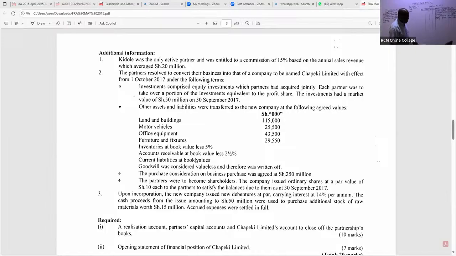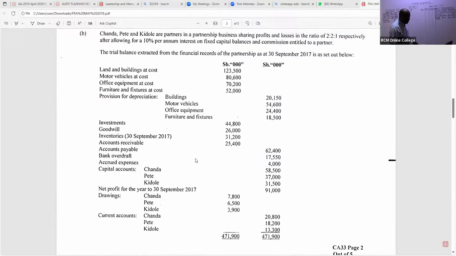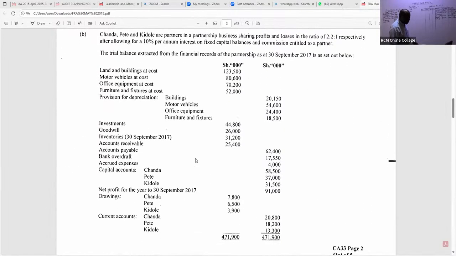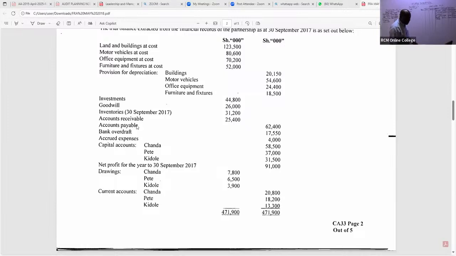We have payables, and I can see we have accrued expenses. They were taken over by the new company, even the bank overdraft. Yes, I can see bank overdraft. So bank overdraft was taken over by the new company. It's a current liability. I can see a figure of bank overdraft, 17,550.